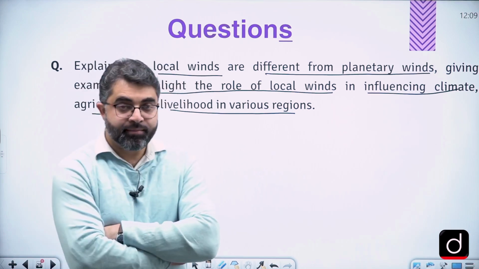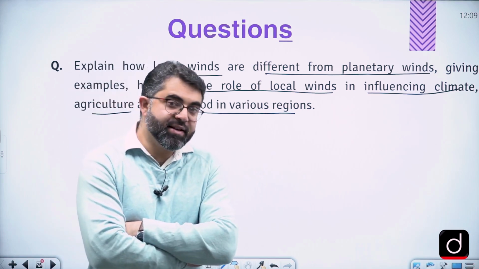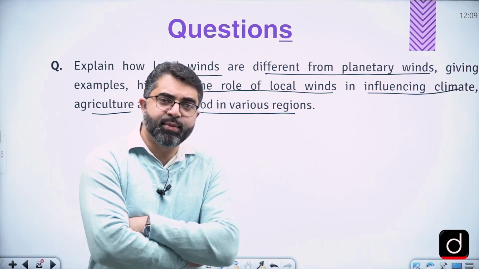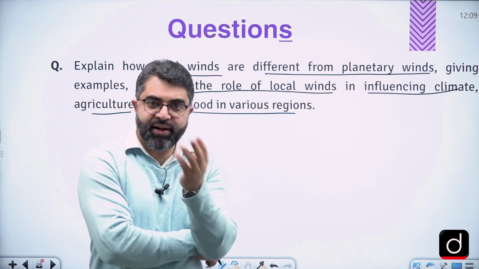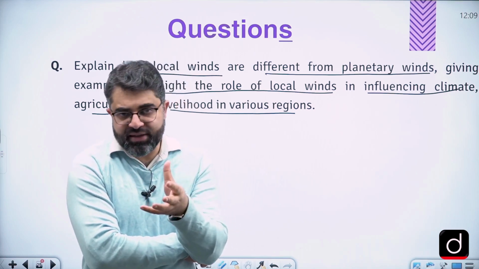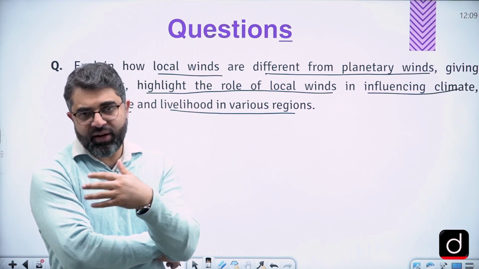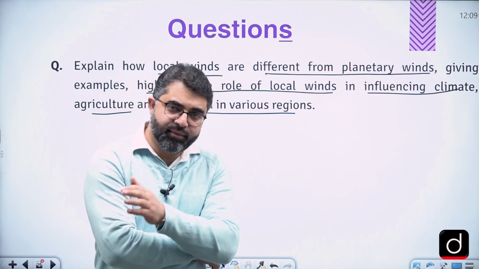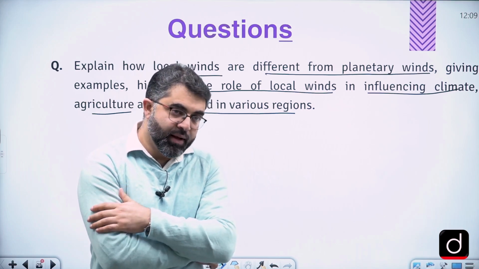Planetary winds is easy, right? It's very easy to explain planetary winds. Planetary winds would be like these trade winds, westerlies, easterlies, and nothing much to discuss or worry about. We can explain these. If you are clear with the pressure belts, you can be clear with the planetary winds also.